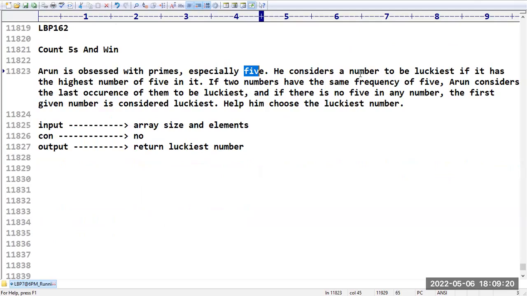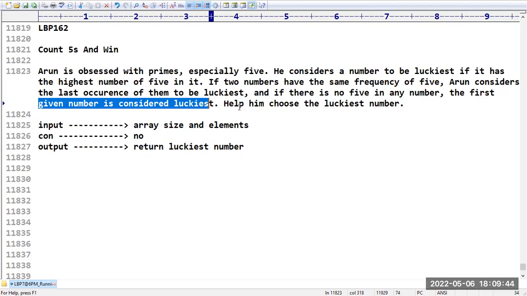So, he considers a number to be luckiest if it has the highest number of fives in it. If two numbers have the same frequency of 5, Arun considers the last occurrence of them to be luckiest. And if there is no 5 in any number, then the first given number is considered the luckiest. So help him to choose the luckiest number.